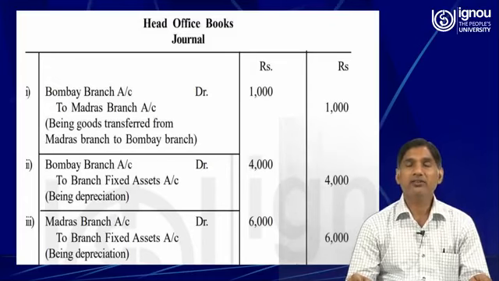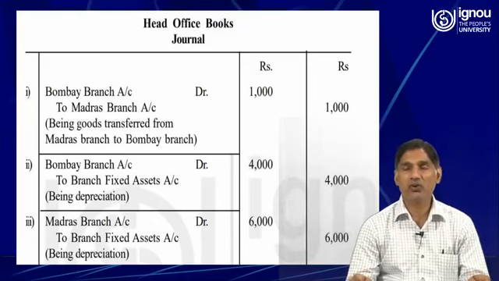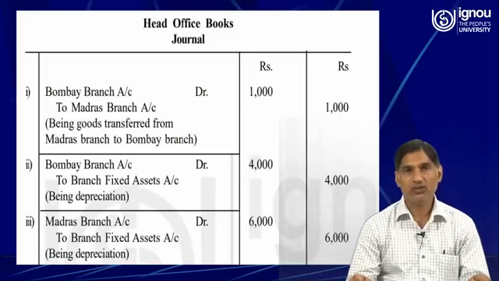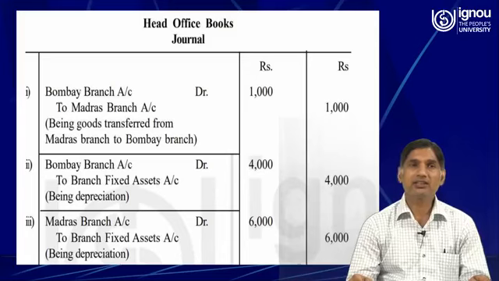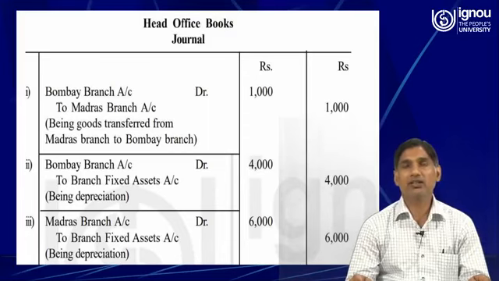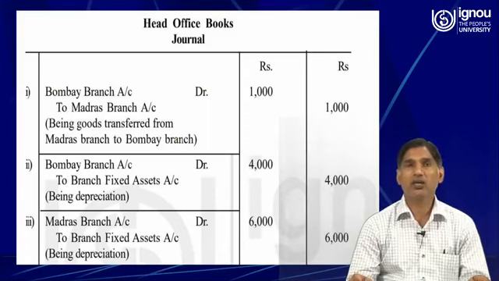So here you might observe that those rules are strictly followed while passing the journal entries in the books of the head office. Both the branches, Bombay branch and Madras branch, are personal accounts, and here we have applied the rationale of the personal account: debit the receiver.